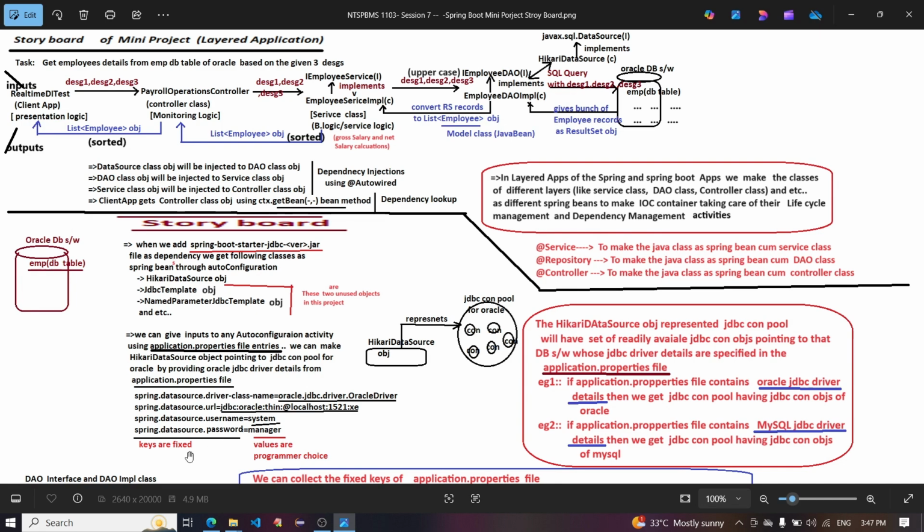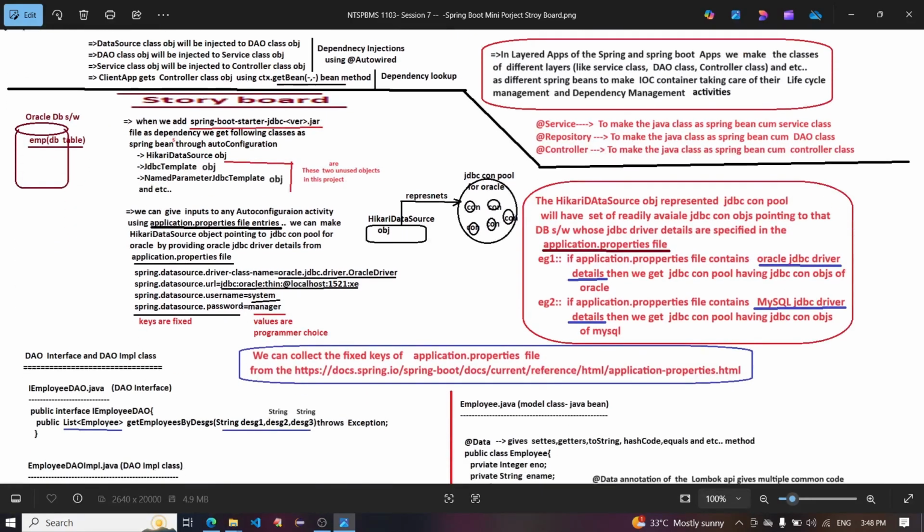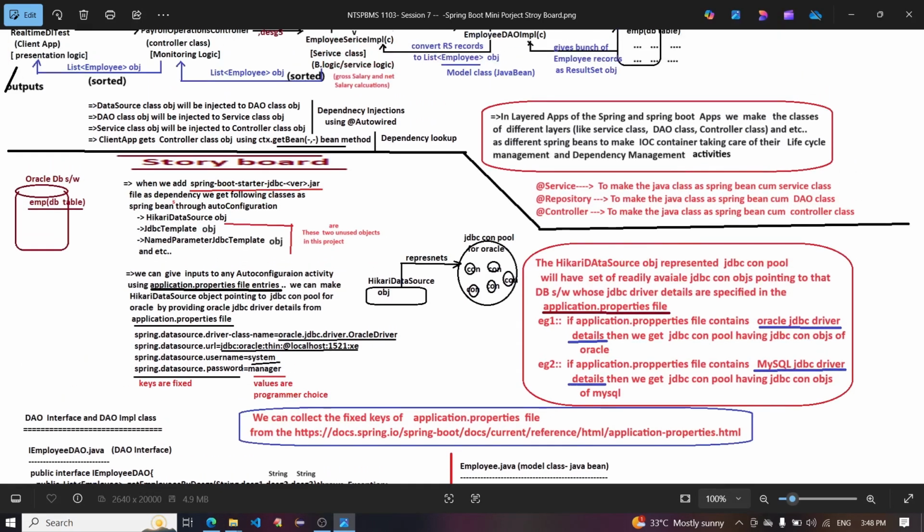The keys are fixed, so the values are programmer's choice. Manager, this is a value; the password is a value, and values are programmer's choice.